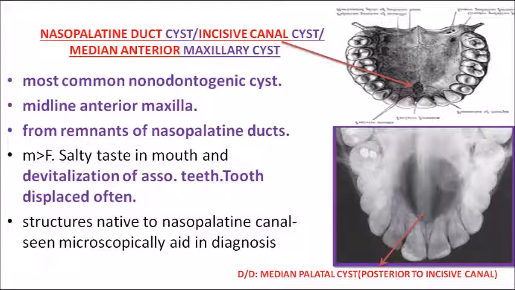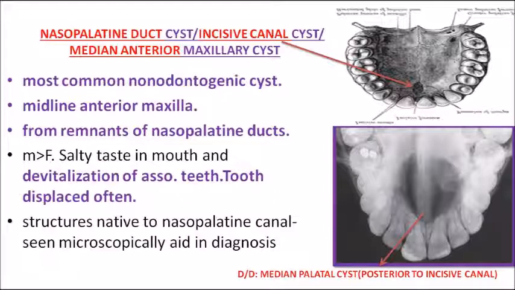Clear to everyone? Now, the associated teeth. Most of the time, the associated anterior maxillary tooth will be devitalized. Even the tooth can be displaced also. The central incisors in the anterior maxilla can be non-vital or displaced because of the intra-bony expansion of the cyst. There can be a displacement of the tooth itself. Clear? These are the major features of nasopalatine duct cyst.